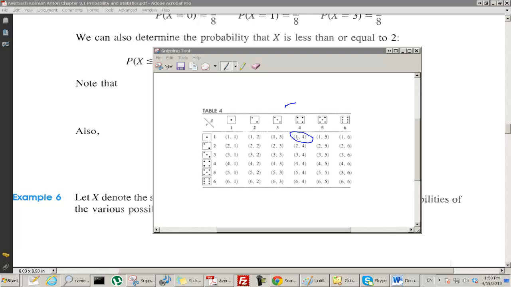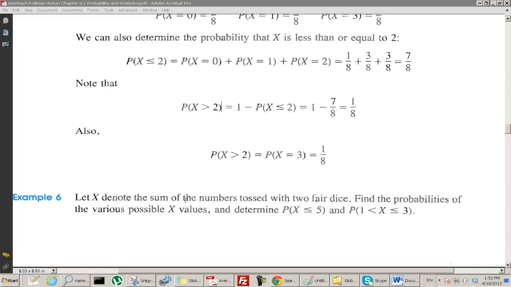So here we have a random variable which associates the sum with this outcome. The sum is 5. Here the sum is 9. So we say let x denote the sum of the numbers tossed with 2 fair dice.